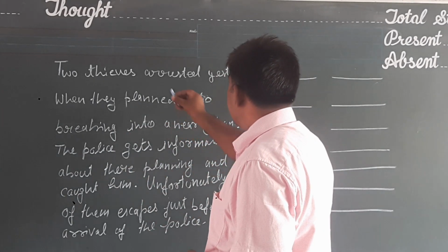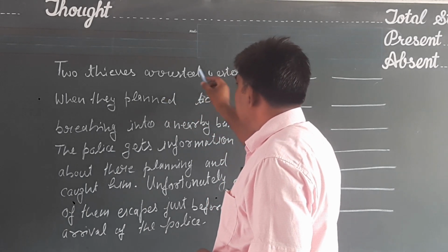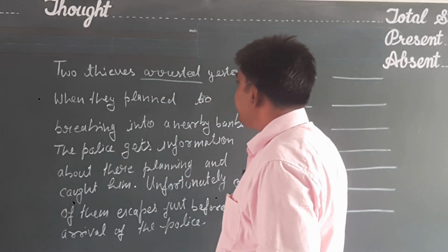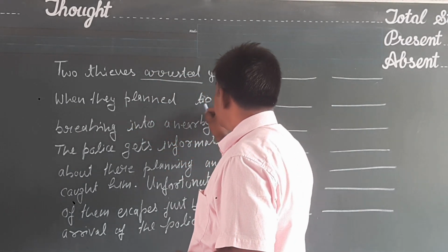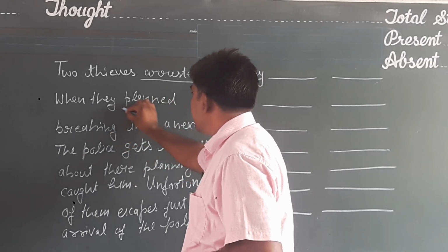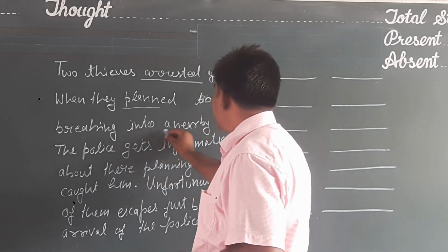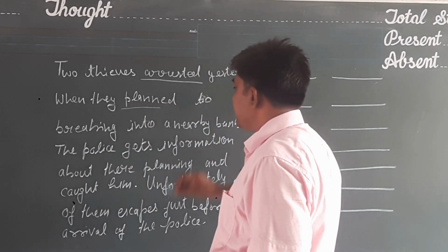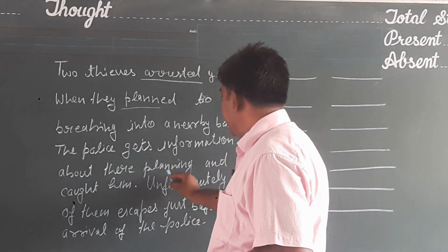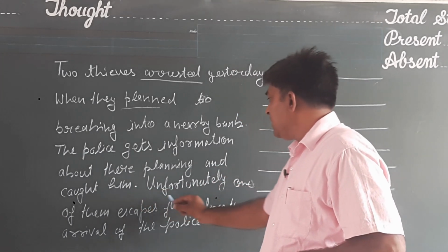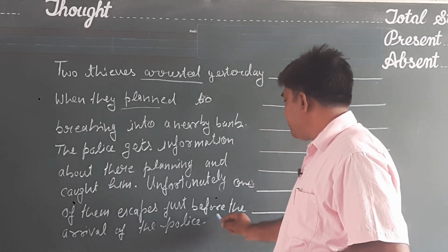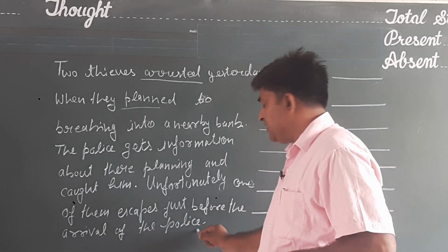Two thieves arrested yesterday. Here I do think arrest is the verb, okay. When they planned to breaking into a nearby bank. The police gets information about their planning and caught him. Unfortunately, one of them escapes just before the arrival of the police.